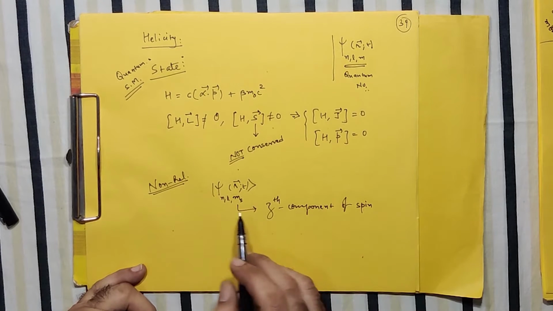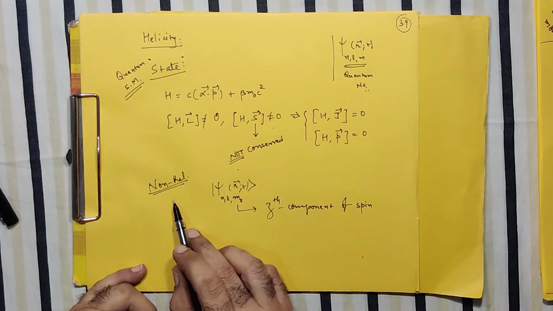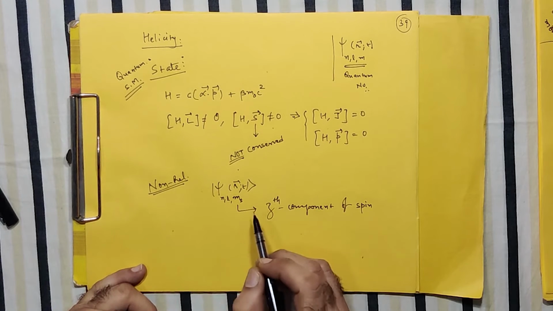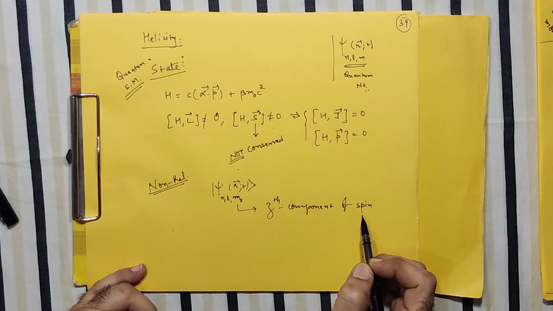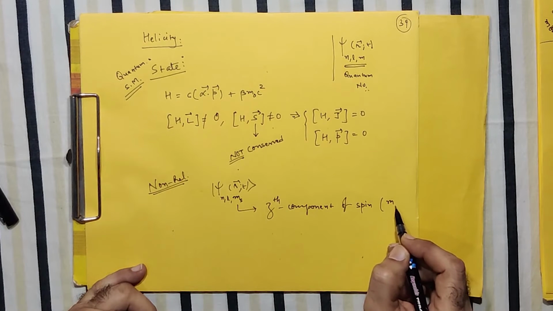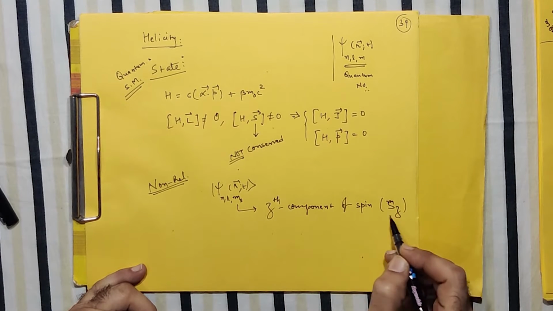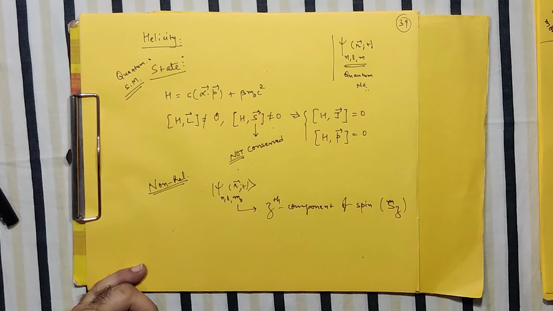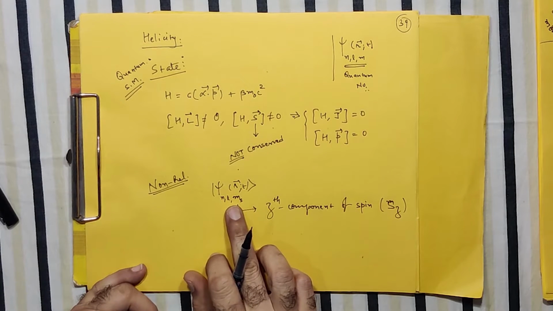The reason was that in the case of non-relativistic particles, the spin is a conserved quantity. And if spin is a conserved quantity, its zth component, let us say Sz, can be used to define the state.